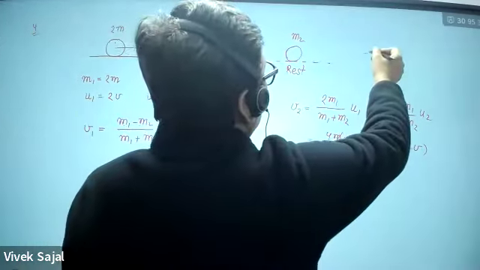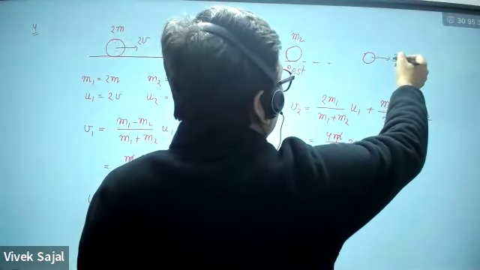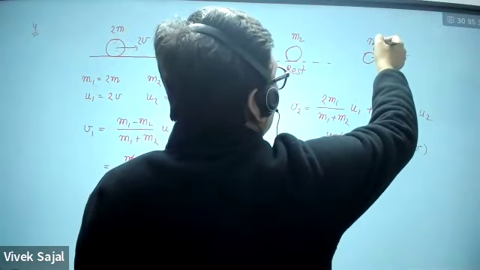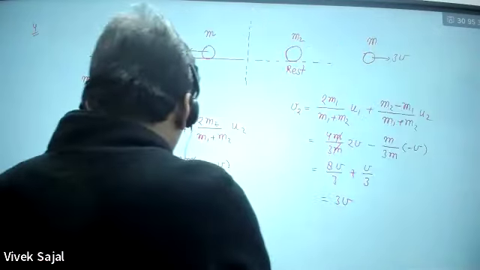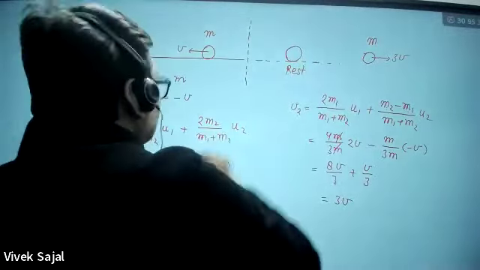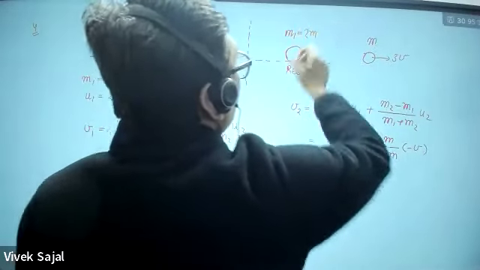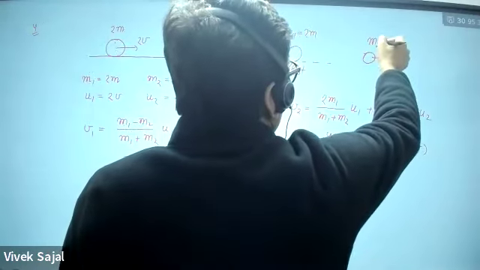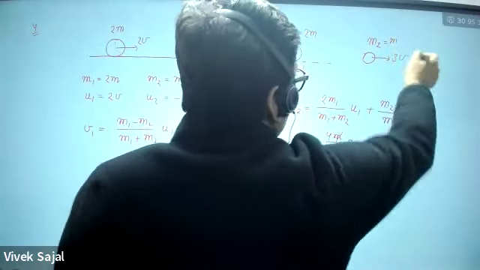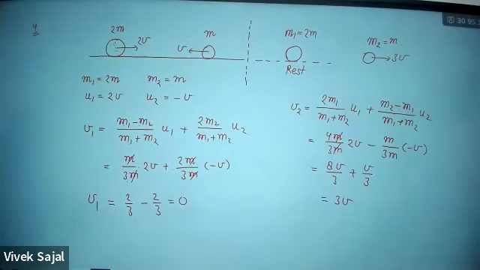So the second is going to move with the velocity 3v. This will be the situation. This is m1, of mass 2m, and this is m2, of mass m. So velocities after collision will be 0 and 3v. So these are the answers.